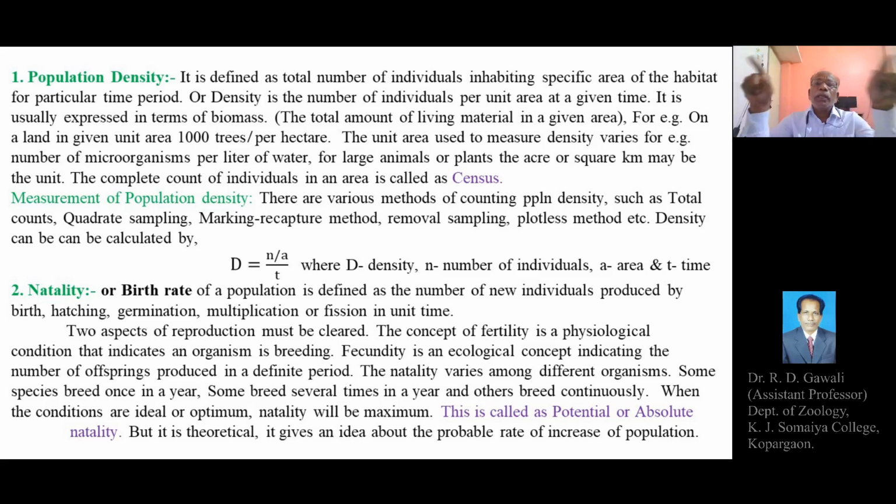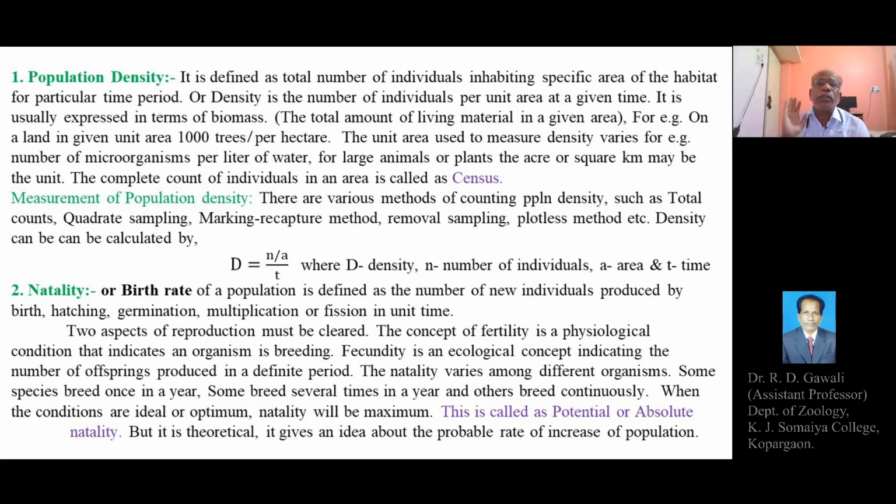It means that in an area where we are going to measure or count the population density, the total organisms, whether plants or animals, or animals of one particular species, or plants of one species, whatever the survey may be. Total counts means the number of total individuals is counted.